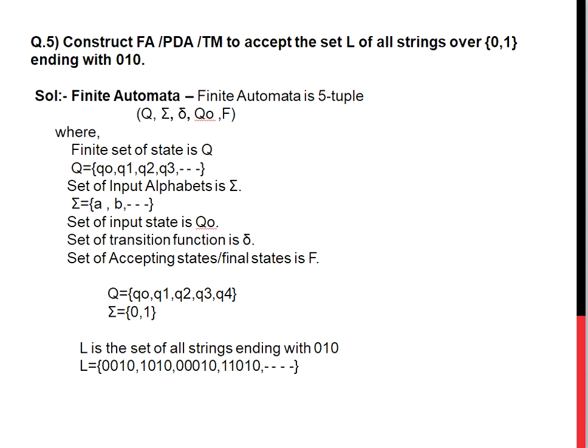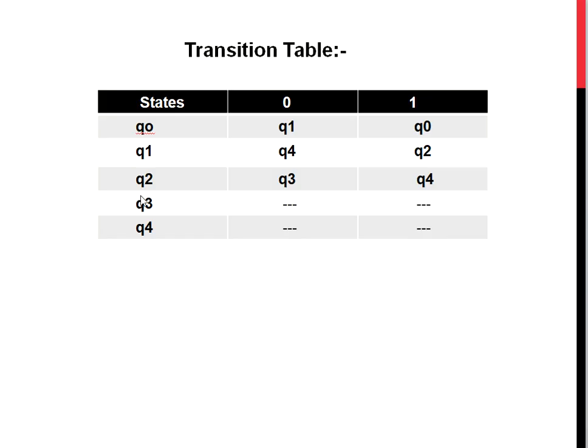So basically our language L is the set of all strings ending with 010. So any number of 0s and 1s can occur, and the string ends with 010. So the transition graph of the finite automata is